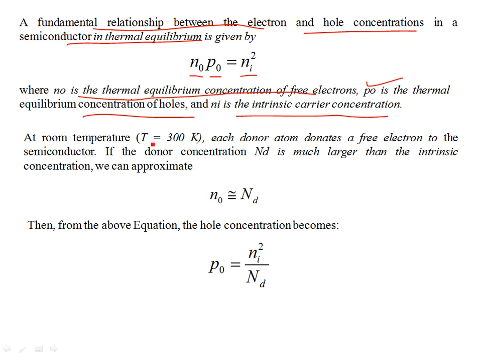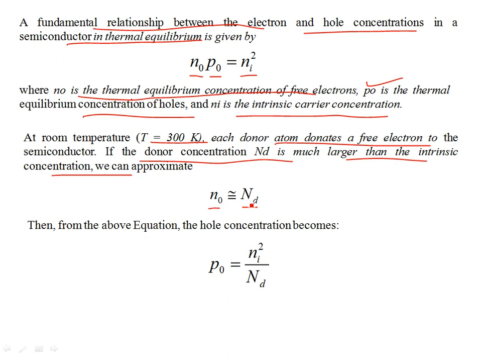Okay. So for example, at room temperature, each donor atom donates a free electron to the semiconductor. If the donor concentration Nd is much larger than the intrinsic concentration, then we can say that, because it's a donor impurity and each donor atom, like phosphorus, contributes an electron to the lattice, that N0 is coming from the impurity atom.